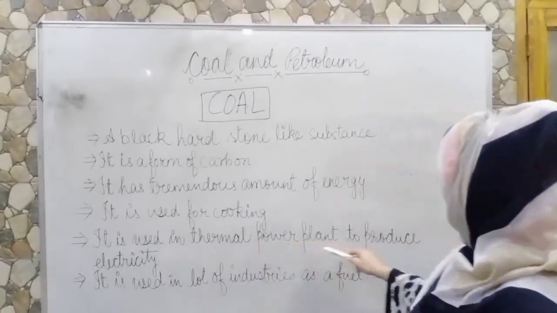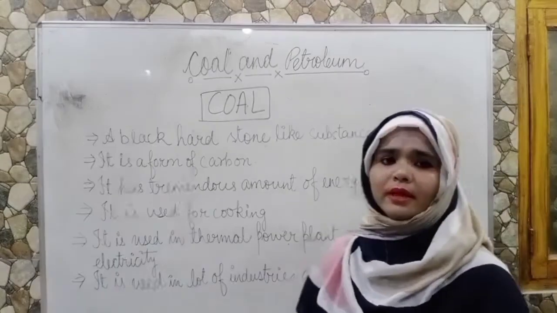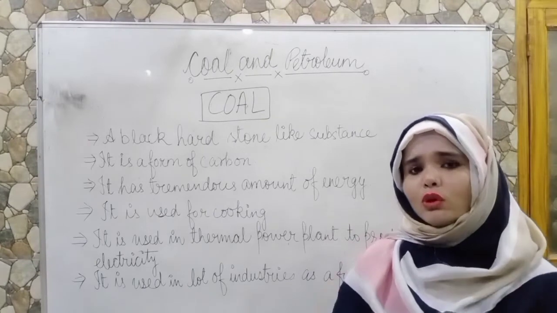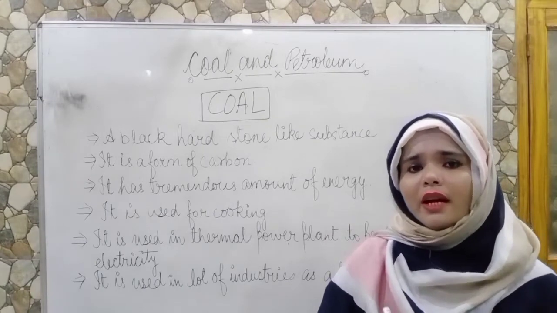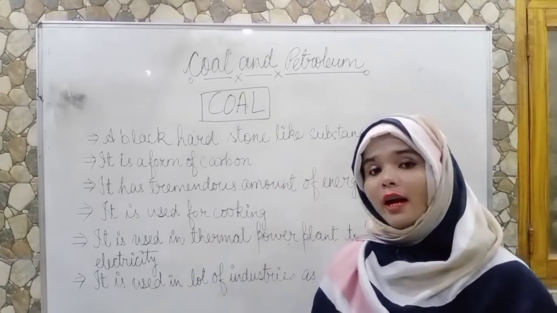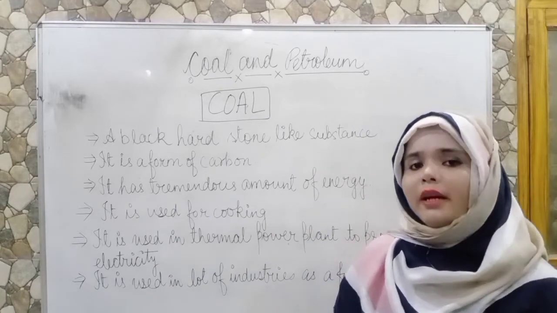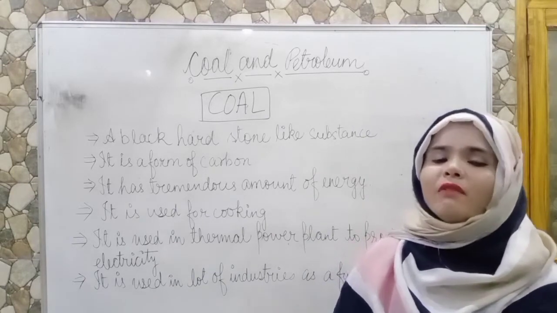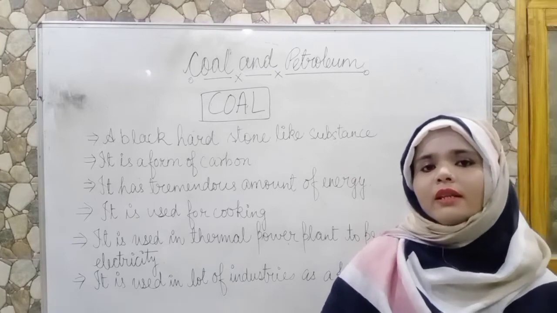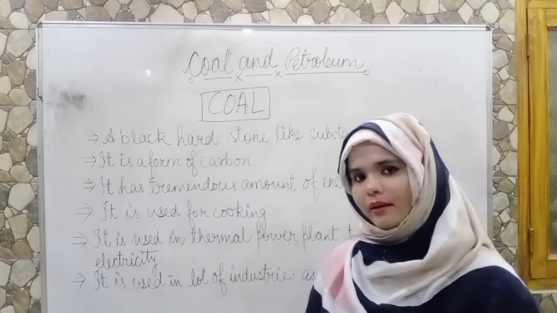It is used in thermal power plants to produce electricity. Thermal power plants are those plants in which heat energy gets converted into electricity, and coal is the main fuel of that thermal power plant.